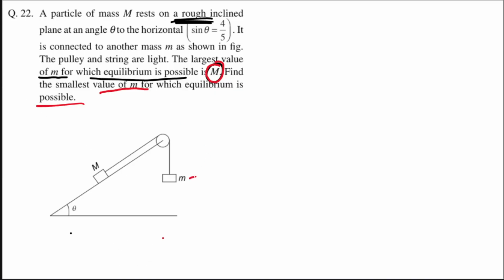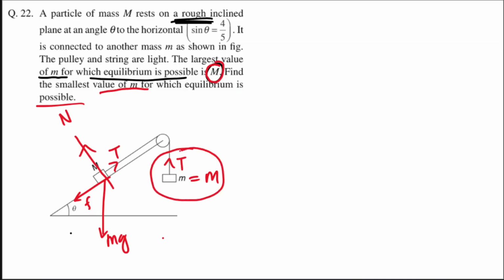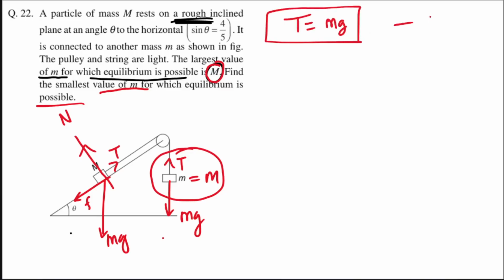This is having value equal to capital M. So in this case, here tension T, this will have a tendency to slide up, and in that case friction will act down, and then there is one more force, mg, and then there is this force, normal reaction, acting on the block. Now you see, we have to write the equilibrium equation. If you write the equilibrium of this, what forces are acting on it? mg. So in equilibrium tension will be equal to mg. So this is the first equation we are getting.